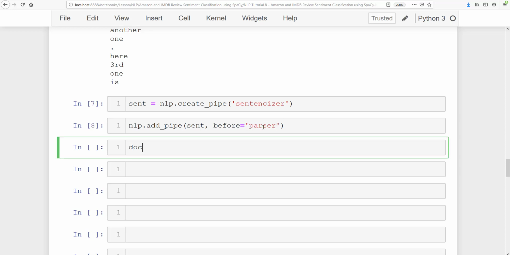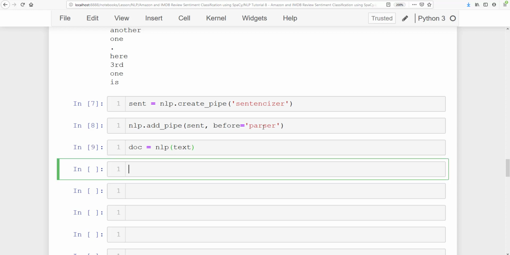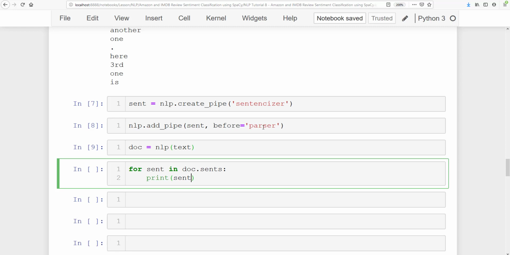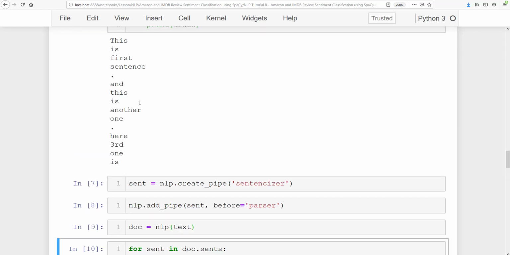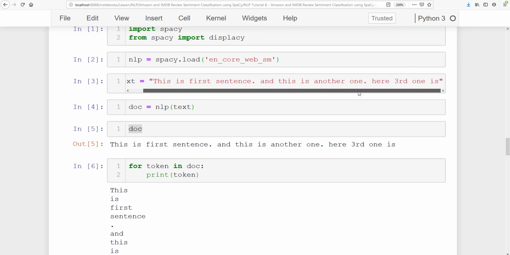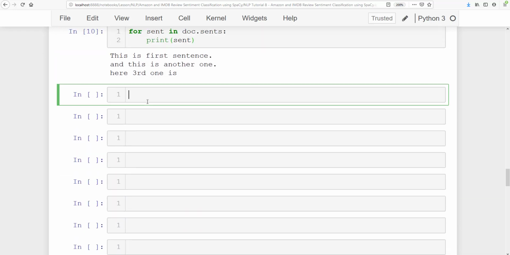Let's go ahead now and get a doc. A doc is equal to NLP and there is a text. Now we are going to print the sentences. All right, so for sent in doc dot sents, print sent. So in this case, now you see they have three sentences, so it has broken the whole text down into three sentences, which you can also verify are actually the three sentences. So this is how beautifully SpaCy works. It works better and faster than the traditional NLTK.